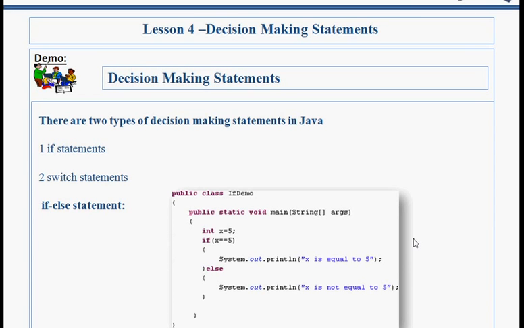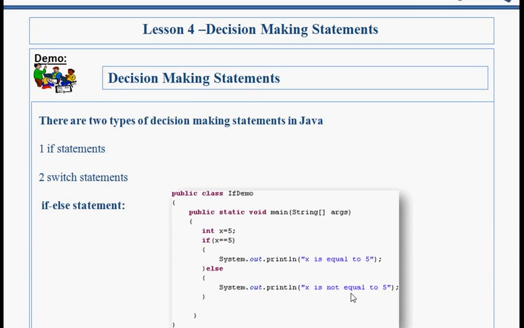See here in this example, I have taken one variable, x equal to 5. This one is my if. Here this is my expression. If this expression is true, then it will print x is equal to 5. If this expression is false, then it will come to here and print x is not equal to 5.